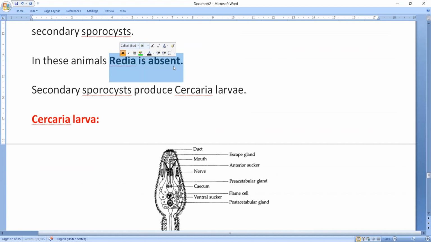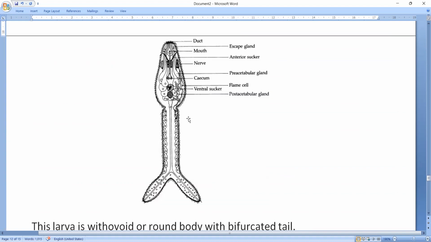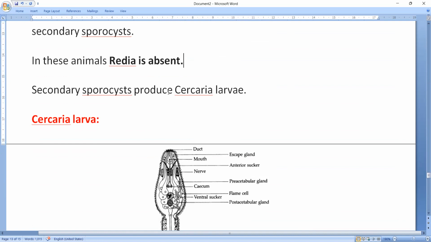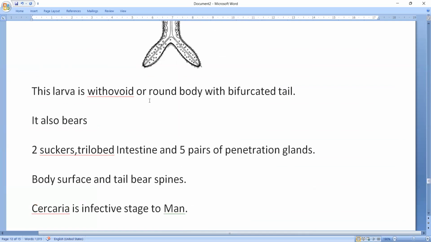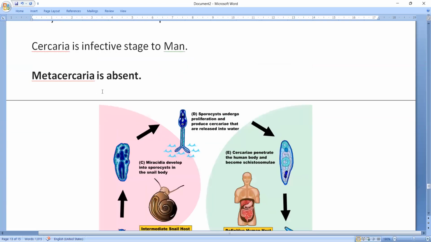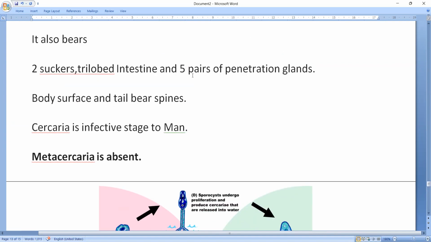In Fasciola hepatica, the redia is present and the metacercarial larva is also present. But in this, redia and metacercaria both are absent.